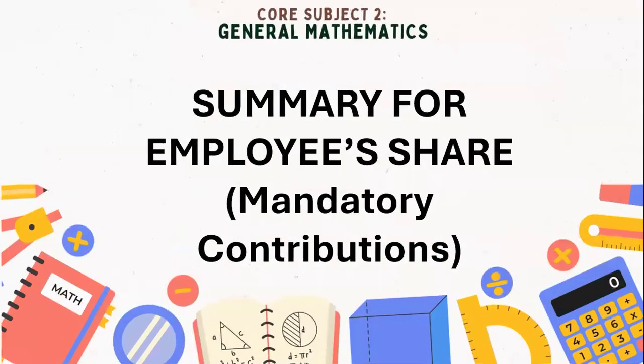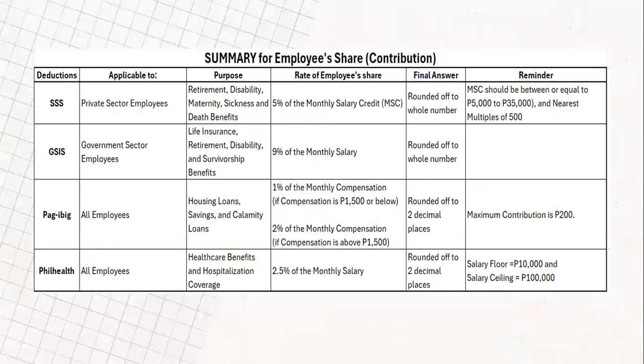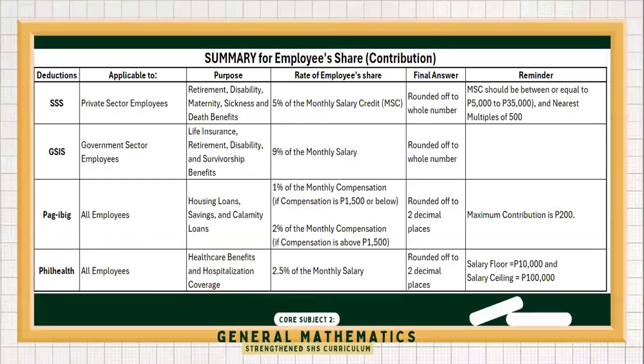First, let us have the summary for the employee share or our mandatory contributions. So this table summarizes the mandatory government deductions from an employee's salary in the Philippines. So which are the contributions to different social benefit programs. So for private sector employees, we have the SSS. And the contribution is 5% of the monthly salary credit.